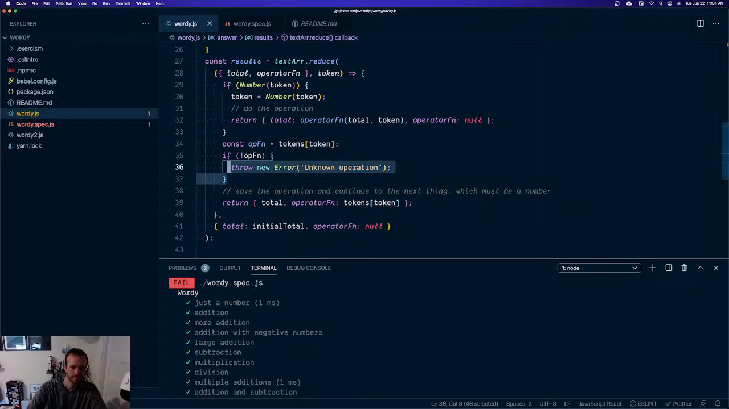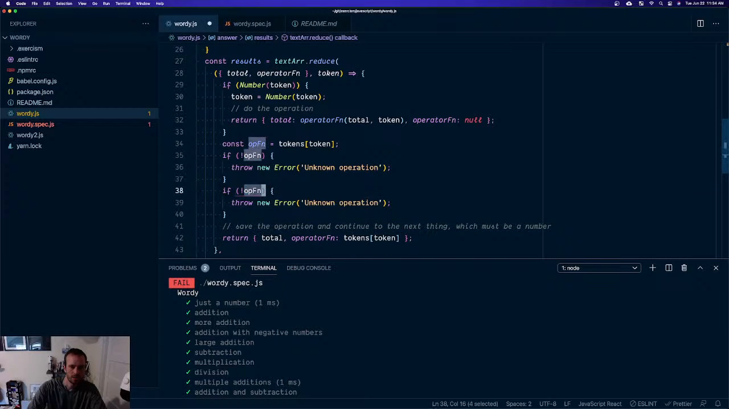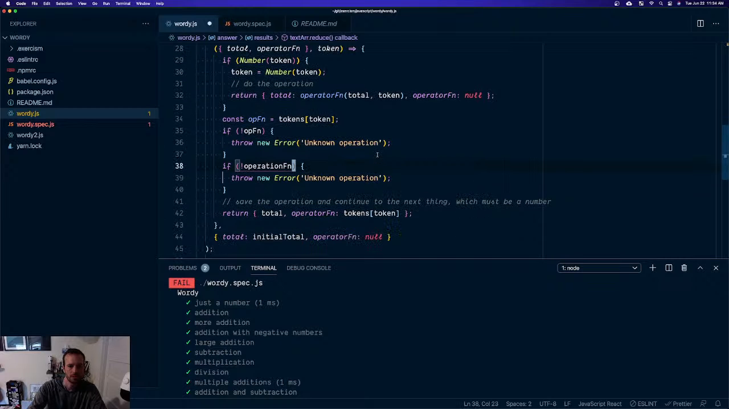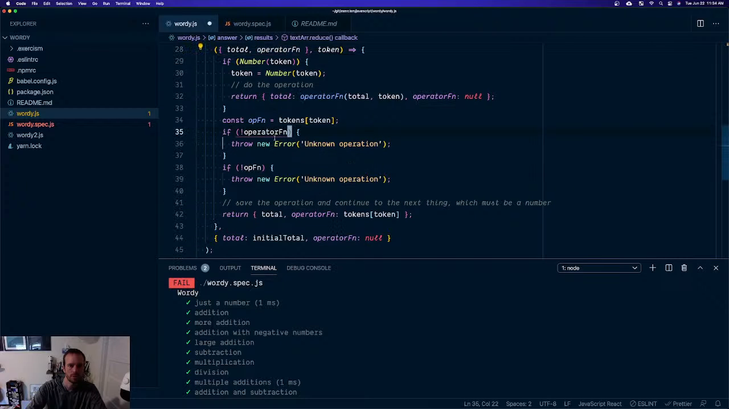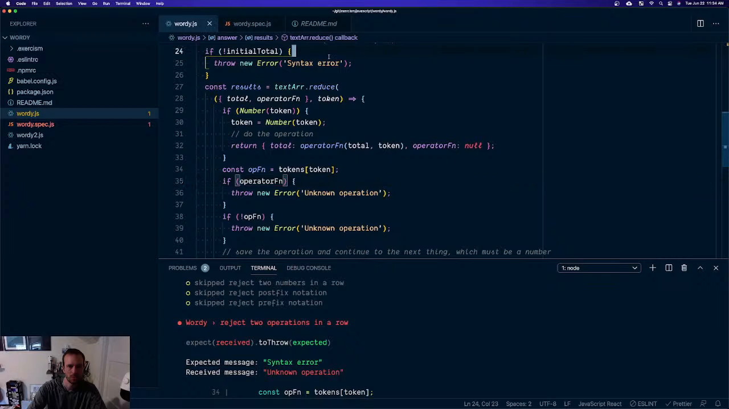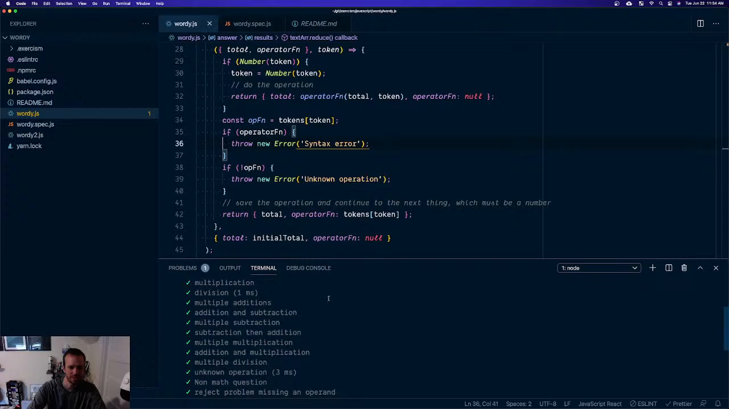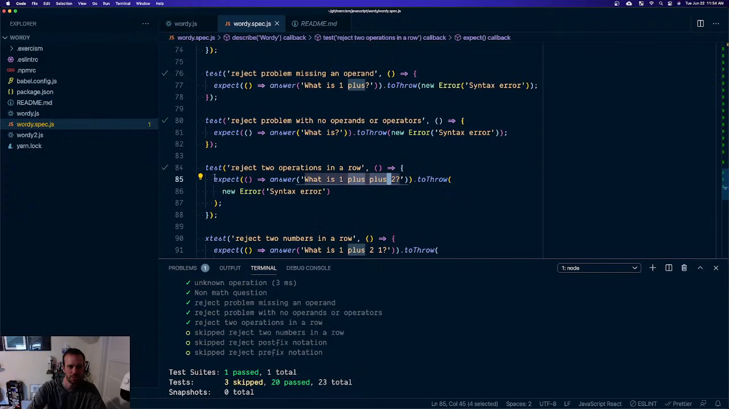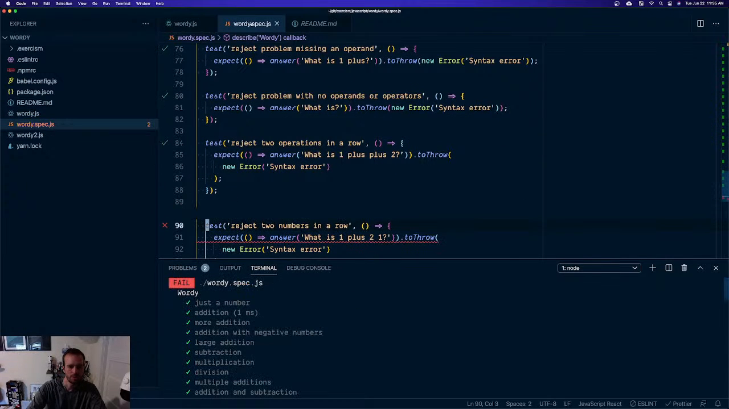If operation fun, actually, if, I knew I spelled that wrong. No. If it is a thing. No, but it wants a syntax error for that. Is there a better way to throw the right errors at the right time? This feels like it's getting nasty. You know, we're almost there though. We're gonna keep going.